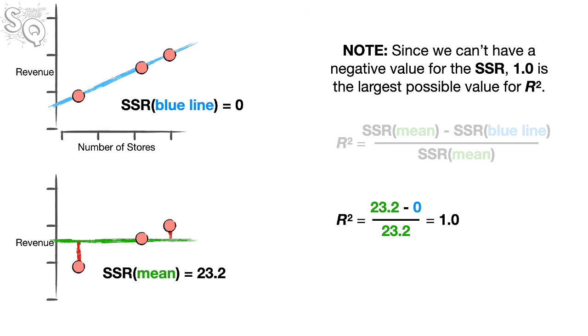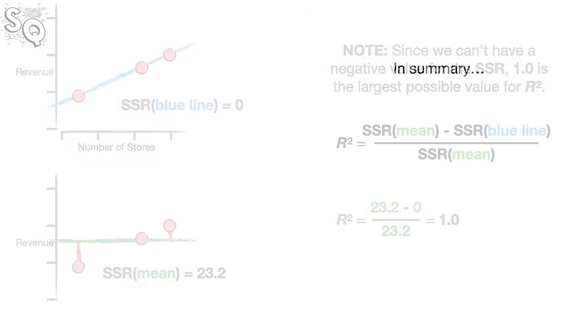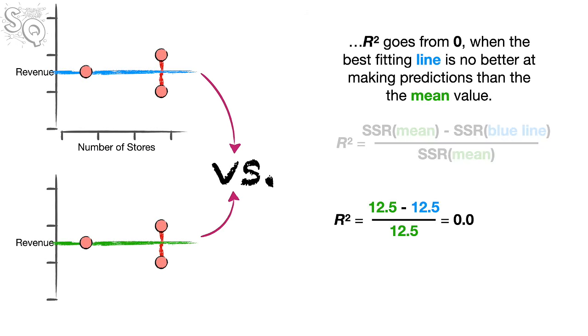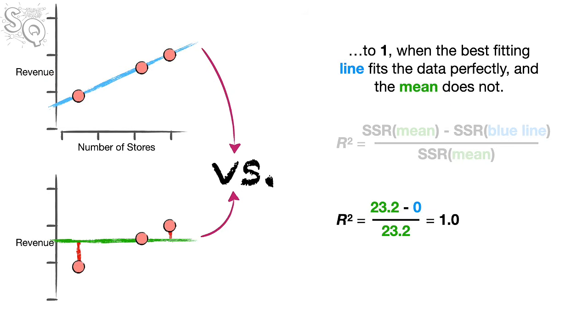Note, since we can't have a negative value for the sum of the squared residuals, 1.0 is the largest possible value for R². In summary, R² goes from 0 when the best fitting line is no better at making predictions than the mean value, to 1 when the best fitting line fits the data perfectly and the mean does not.